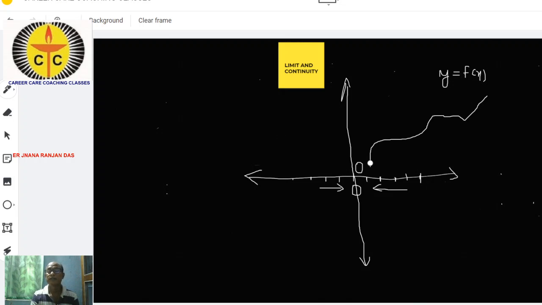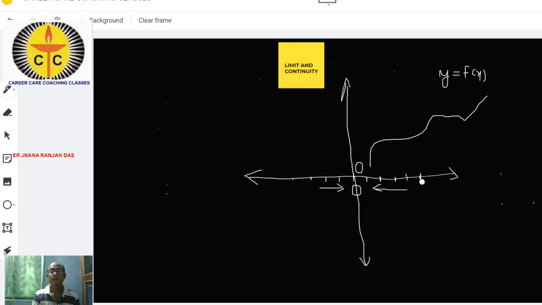Accordingly, we plot the points and draw the graph like this. The nature of the graph is a curve. If the function is of more than first degree, that means a higher power of x occurs in the function, then it is a curve.